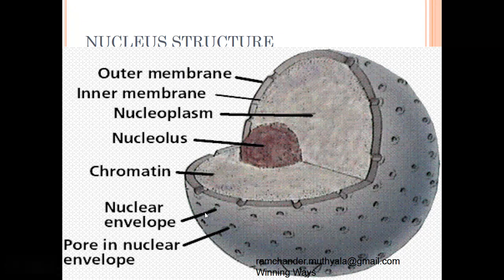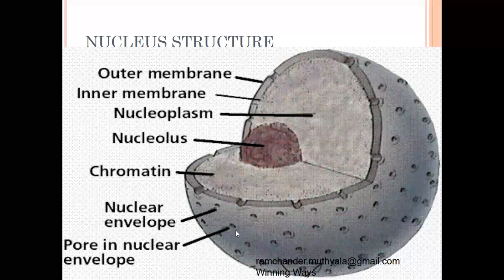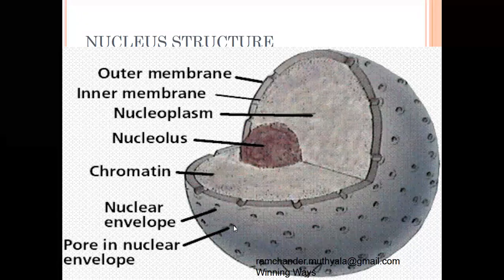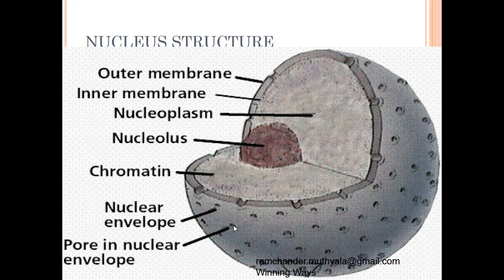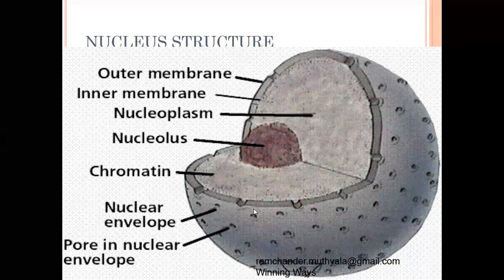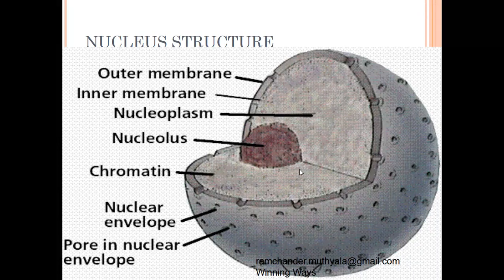The nuclear envelope contains pore-like structures. These pores mainly help in the exchange of genetic material from the nucleus to the cytoplasm. It means that during transcription, mRNA is synthesized in the nucleus, and that mRNA enters the cytoplasm through the nuclear pore. Again, that mRNA participates in the translation mechanism in the cytoplasm.